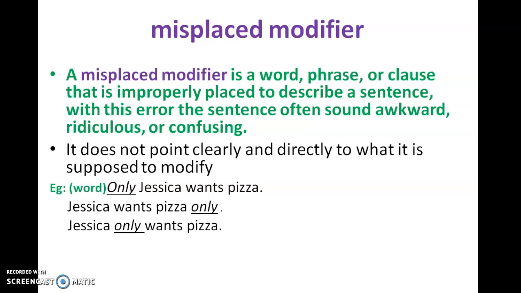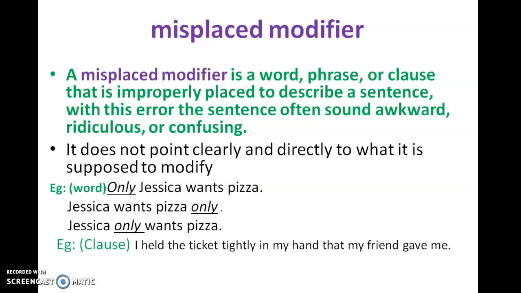So you can get some ambiguity between the next two sentences. In the second sentence, Jessica wants pizza only, which means she is not going to order any other thing. She directly orders pizza. The third sentence, Jessica only wants pizza, which means there are some edible things placed in front of her and she is not going to touch any of the other things except pizza. Hope you understood something out of these three sentences, dear students. Let's go into more examples to understand in a clear manner.